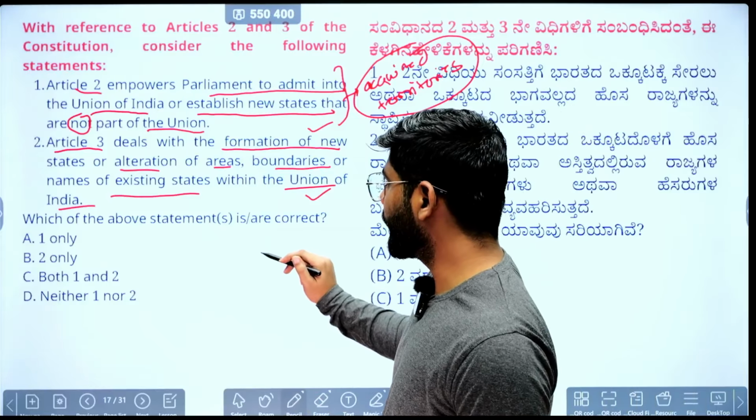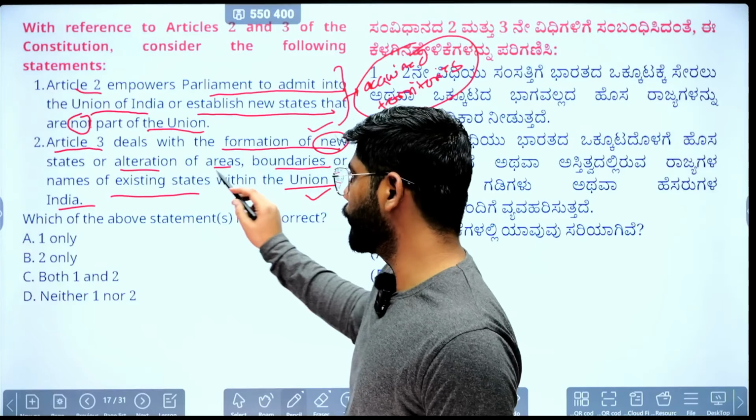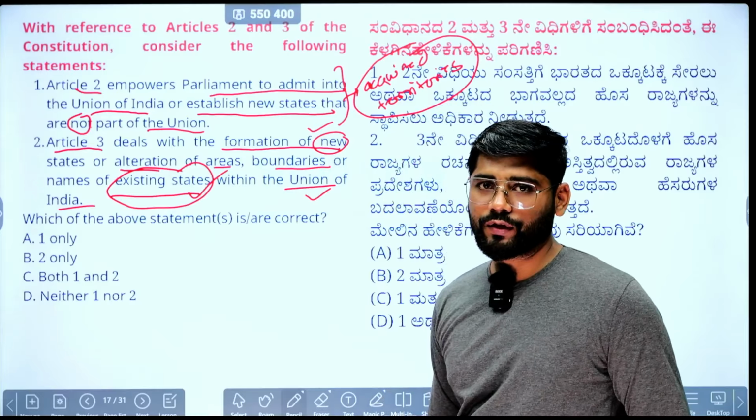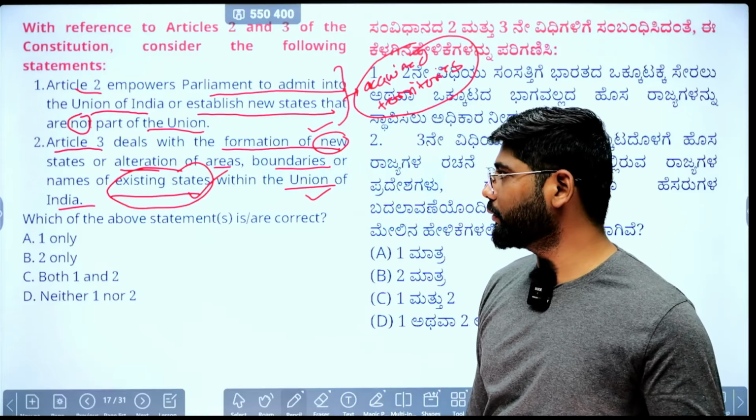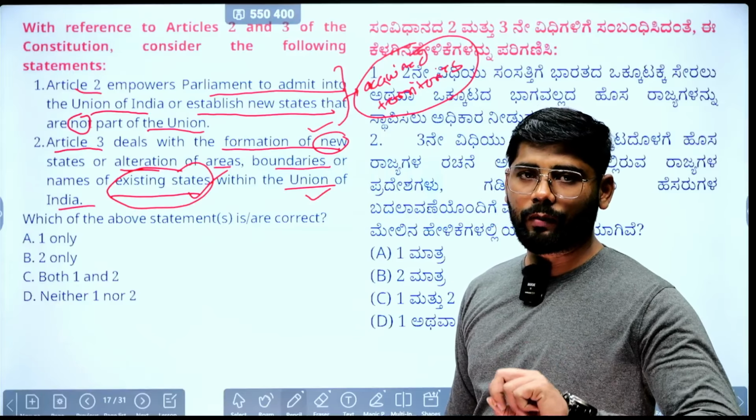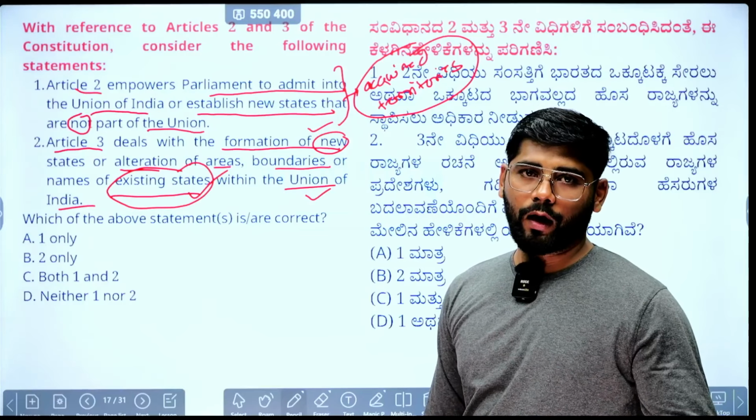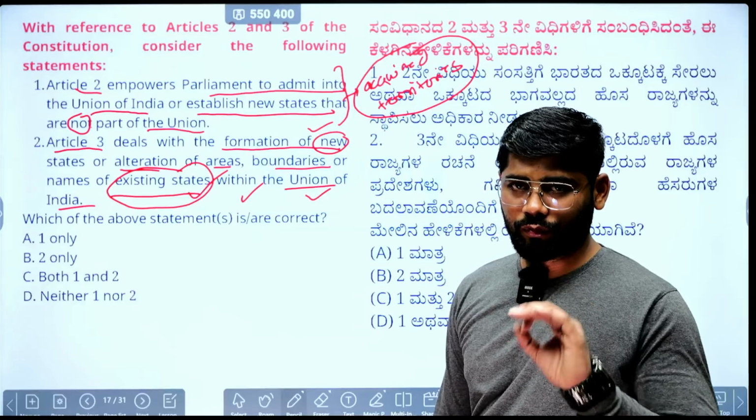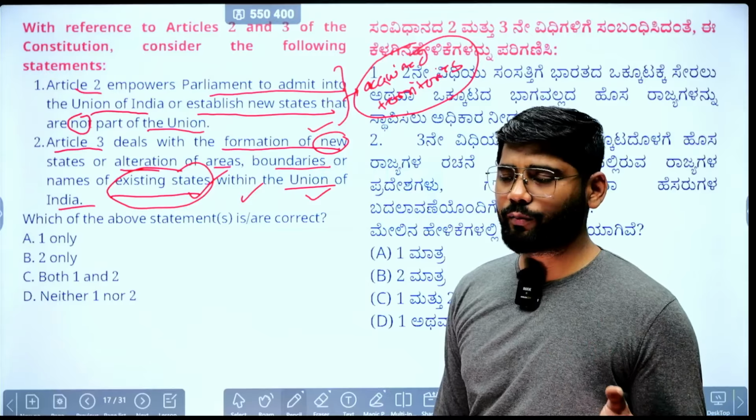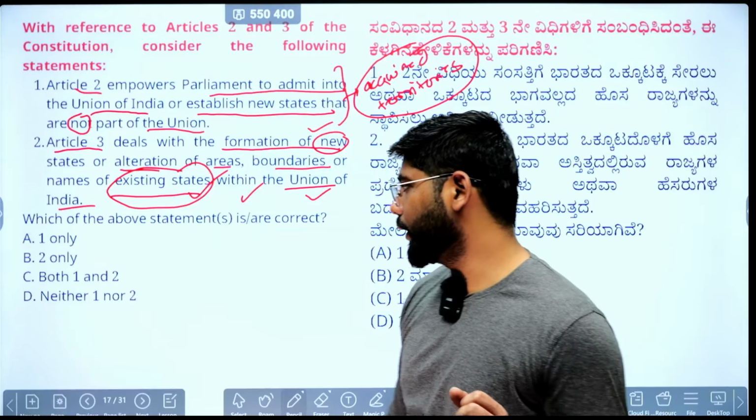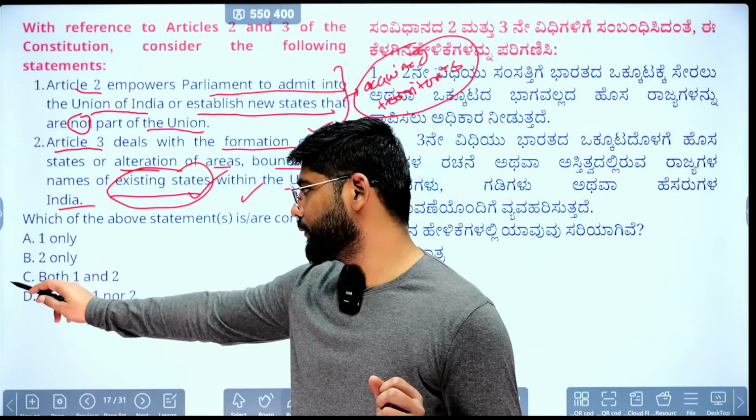Second is about Article 3. It talks about the formation of new states and alteration of areas and boundaries of the existing states. Yes, Article 3 talks about the existing states. There might be confusion, so you need to remember that Article 2 is about territories that are not part of the Union of India, and Article 3 is about the formation of new states within the existing boundary of the country. So two statements are correct. The correct answer is C. It has many other aspects that we'll see from the other MCQs.